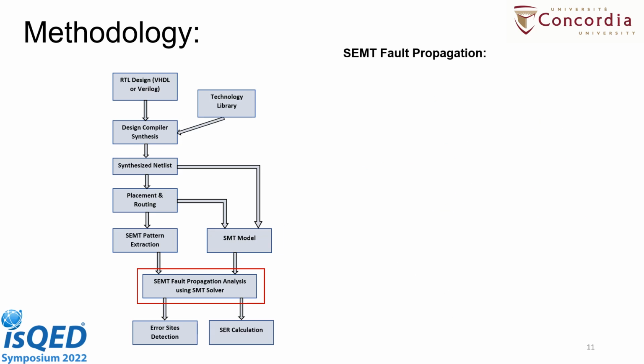After extracting the SEMT pattern and making the SEMT model for all the logical components in the design, we check the fault propagation throughout the circuit with the help of a SEMT solver. For any SEMT fault injected into the circuit to become a soft error, first of all it should reach the output of the design.